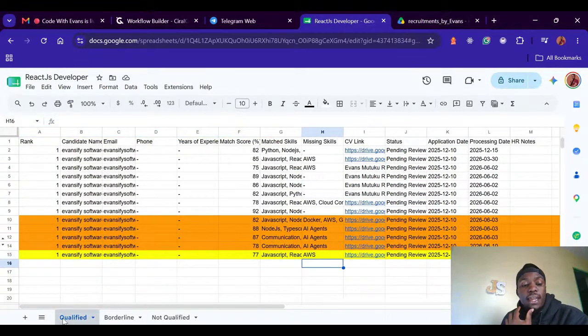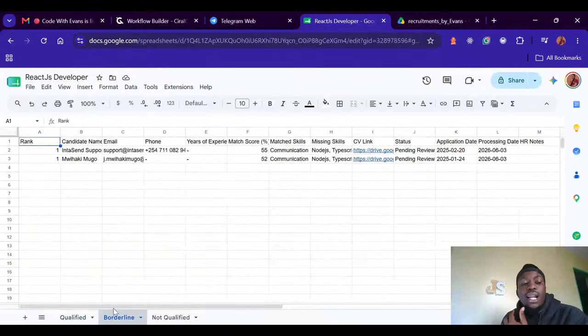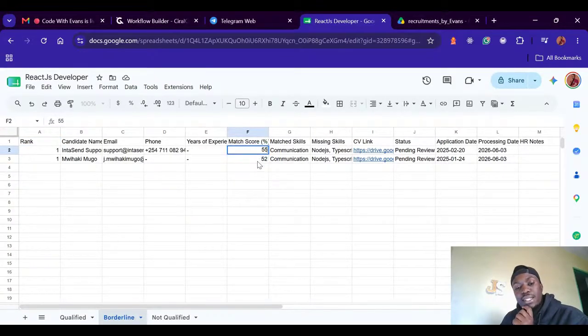If they qualify, add to this qualification worksheet. If they are borderline, borderline means they are somewhere there, they are not qualified, they have not failed. They are 50-50. See, this one is borderline, 55%. You are still qualified, you just need to check a few things.